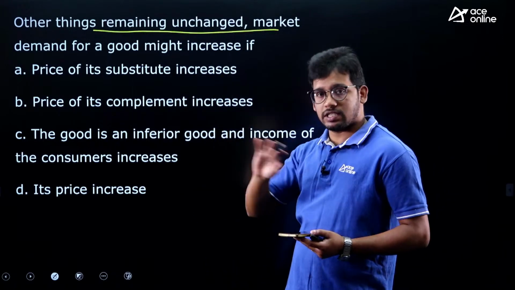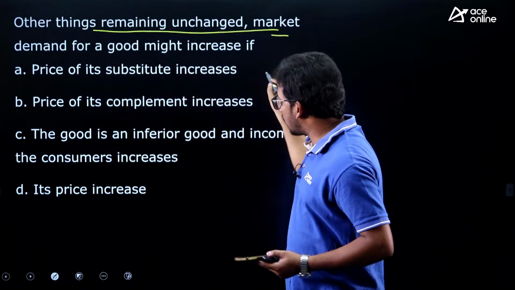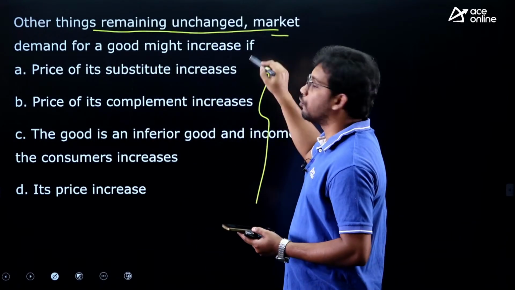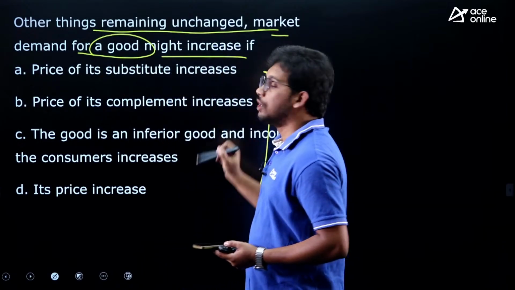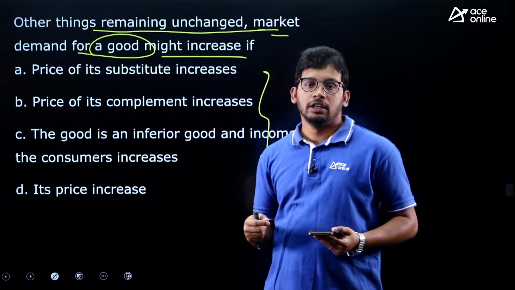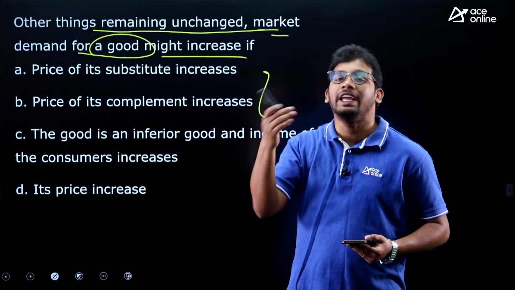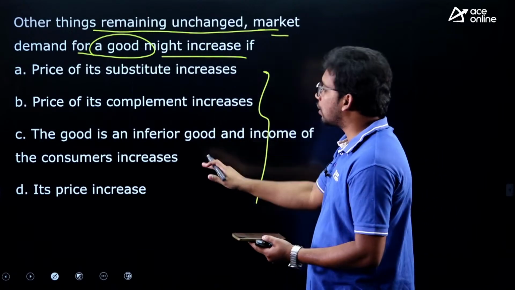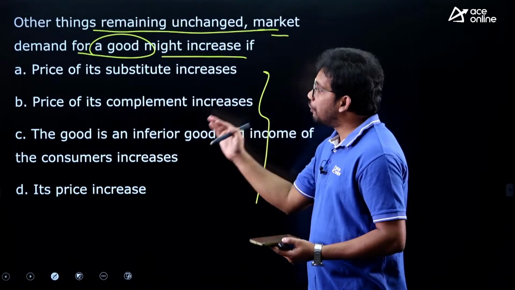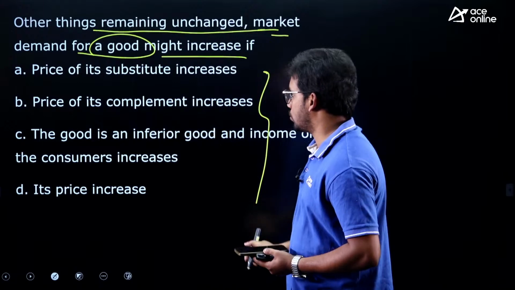They are saying do not consider other factors, you consider only the given 4 cases, and out of these 4 cases, market demand for a good might increase. So in which instances will the demand for this particular good increase? They have given 4 conditions and they are saying in which case the demand for the good might increase, right, that you have to choose.